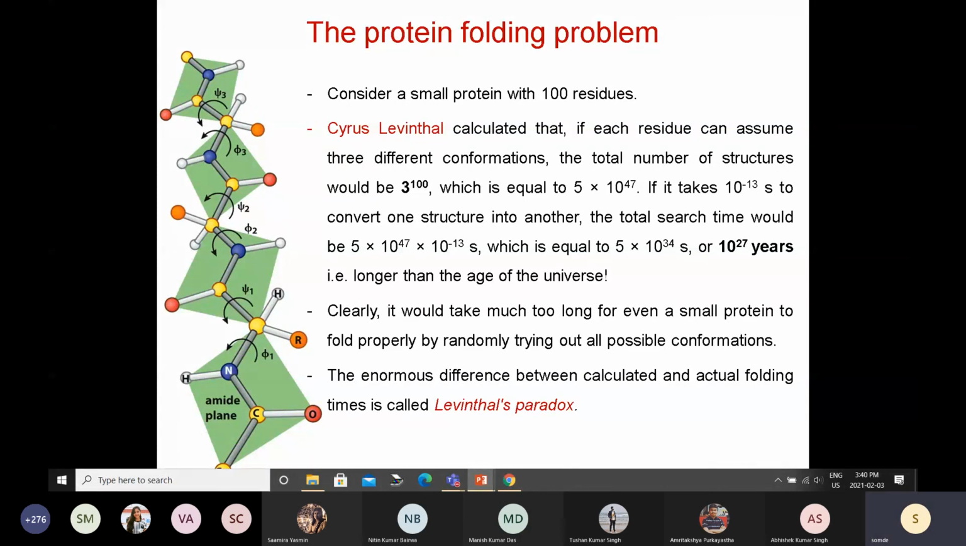So they are not sampling these many conformations. They are not even sampling 1%. They are not even sampling 0.01%. They are sampling a very, very, very small amount of conformations, and they are getting to the correct answer. So that is broadly defined as the protein folding problem, and it is a long-standing problem.